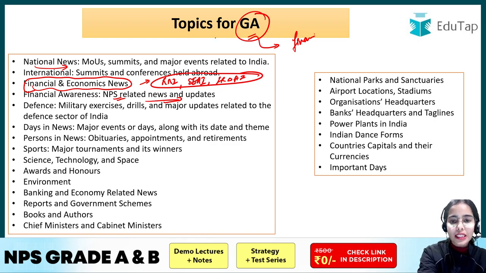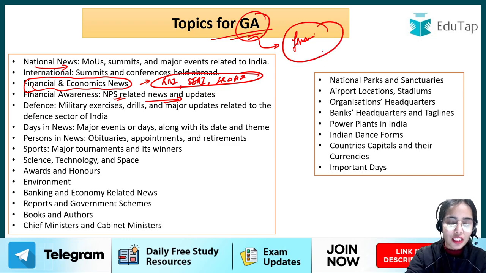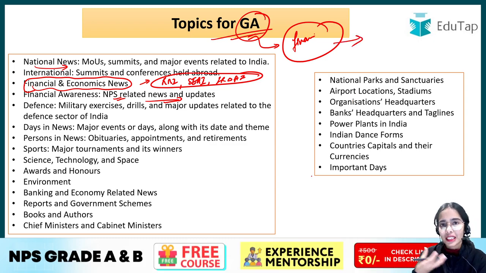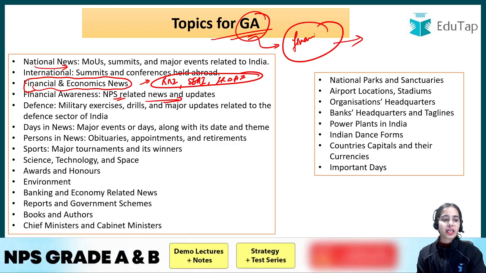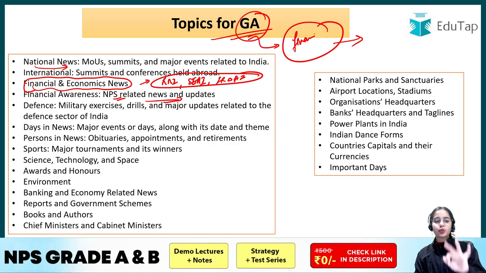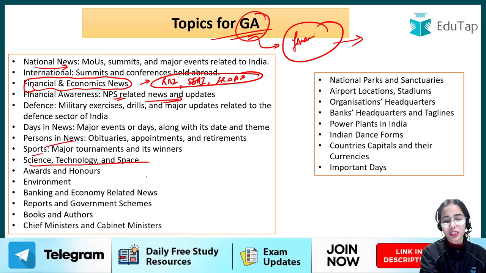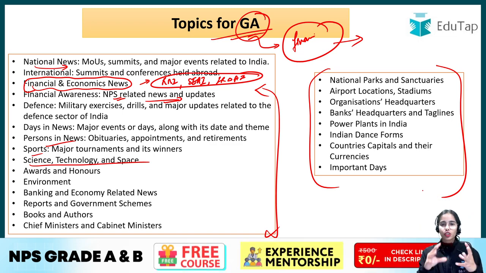Now, these are the topics for general awareness. The focus has to be given to the financial sector and the economic news, and you also have to cover GA from the perspective of national news, international news, defense, days in news, persons in news, sports, science, technology and space. So I have noted down and brought for you the topics that you have to focus on in GA.